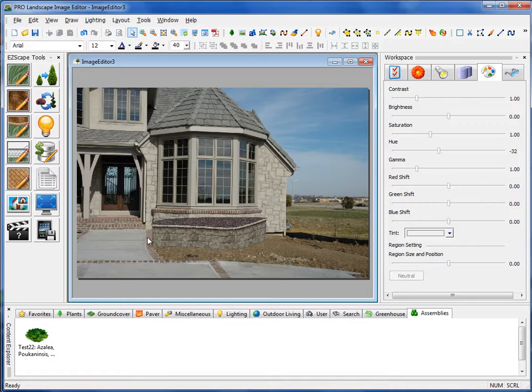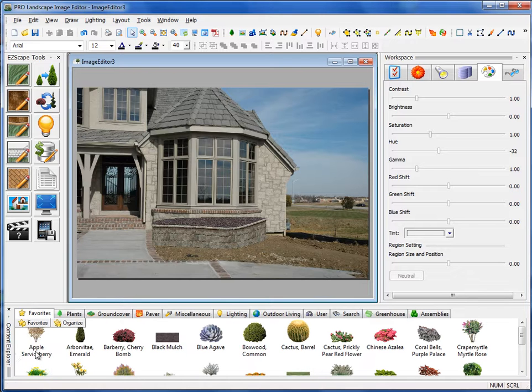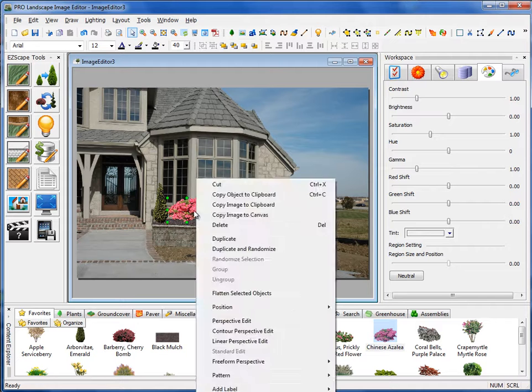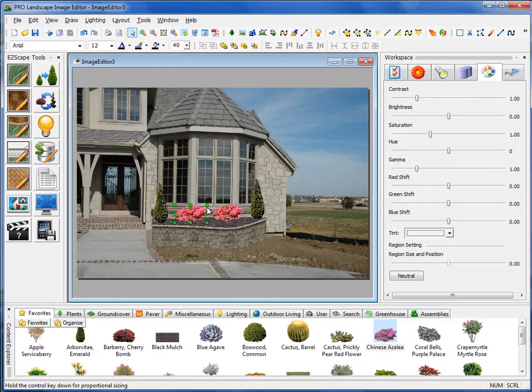Alright, let's go ahead and drop a couple plants in there now. I'll go down to my Favorites tab in the Content Explorer, and I'll grab an arborvitae and I'll just drag it up there. And I'm going to use those green points to kind of scale that to size. And I'll put another one over here. Okay, and let's go ahead and drop an azalea or two in front of there. Okay, scale those down. Just like that.